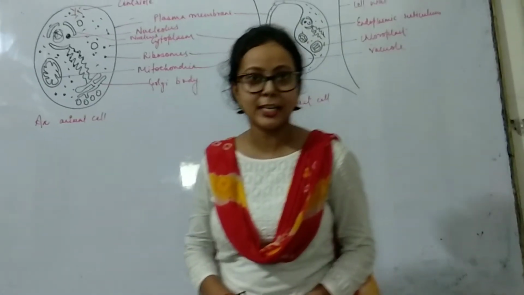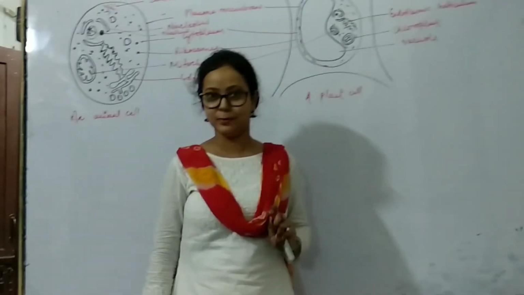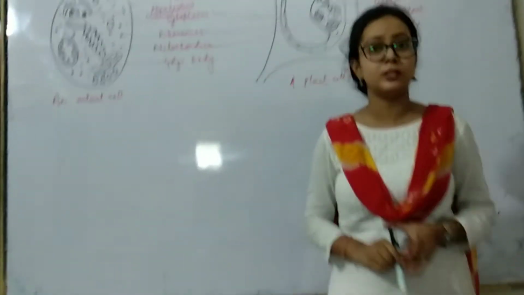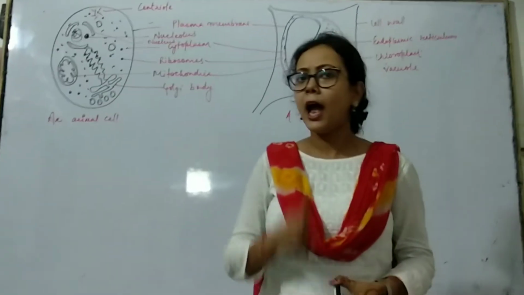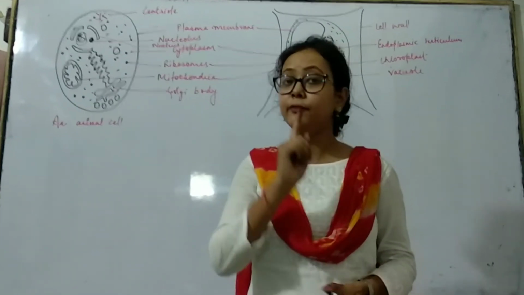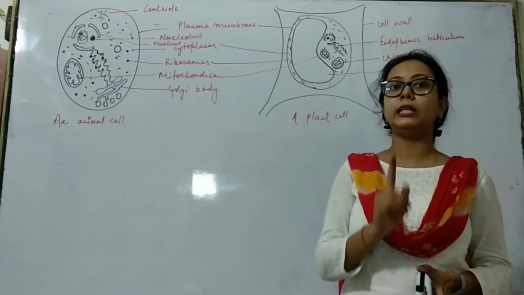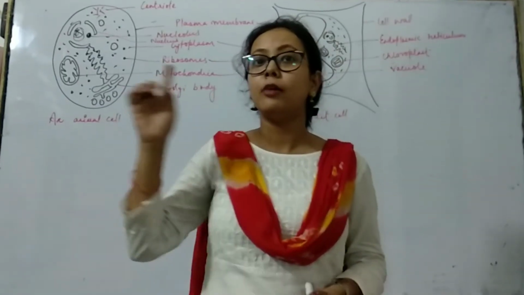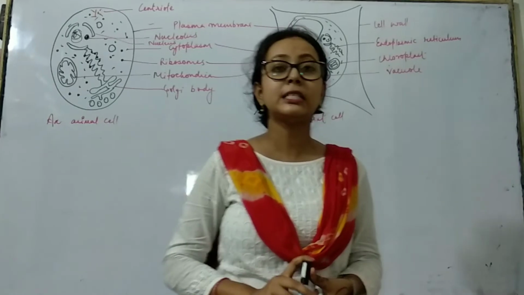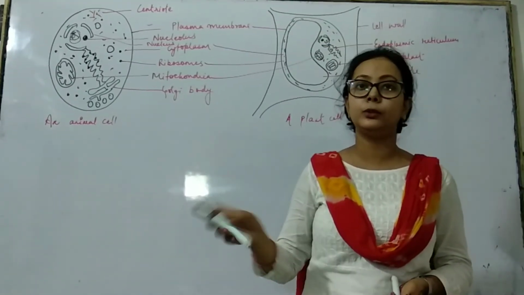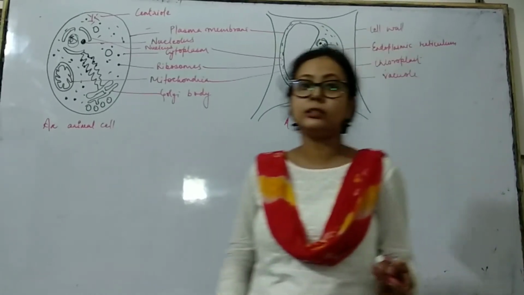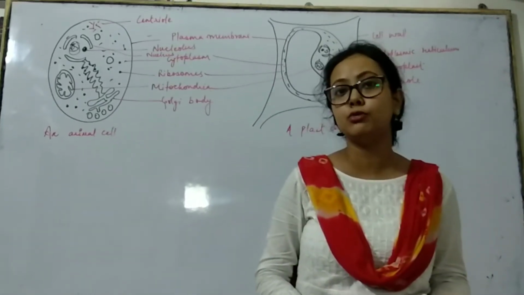Now we will study the plant cell and the animal cell. The major difference between the plant and animal cell is the presence or absence of the cell wall and the presence of chloroplast, which is present only in the plant cell and is used in photosynthesis. Chloroplast imparts green color to the leaves. Plastids are of many colors: chromoplast, chloroplast, and leucoplast.